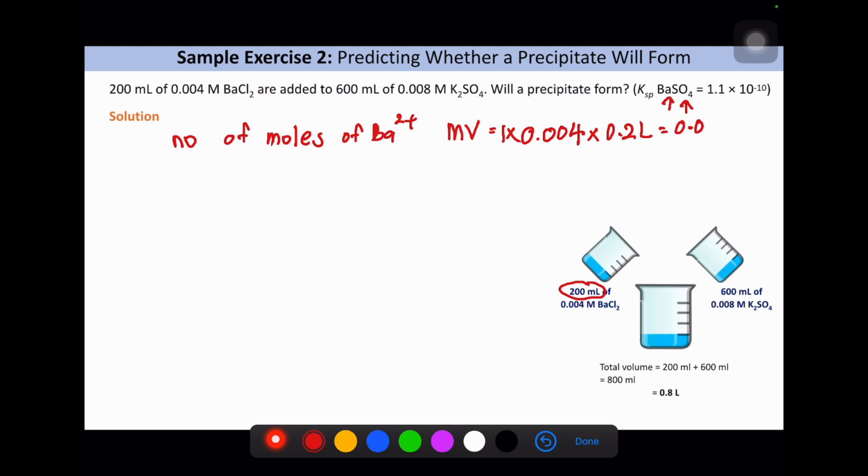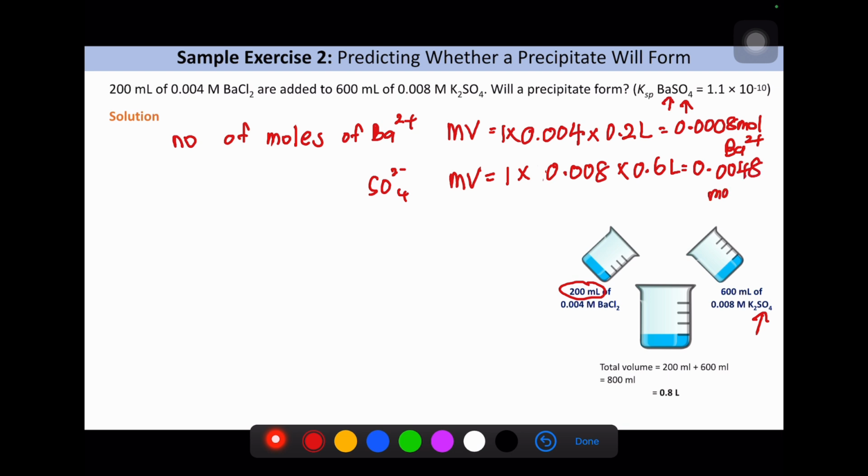So the number of moles of barium is 0.008 mole Ba2+. Okay, sulfate. How to calculate the sulfate? Since in BaSO4 there is a 1 to 1 ratio, so 1 times the molarity, 0.08, times the volume of 0.6 liter, gives the moles of 0.048 mole of sulfate.